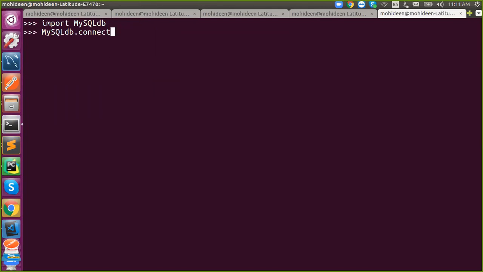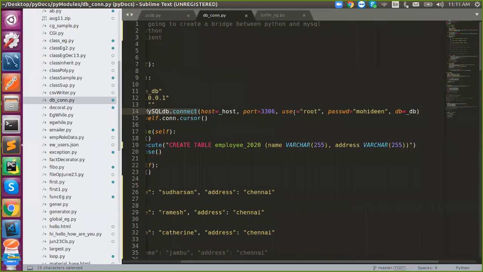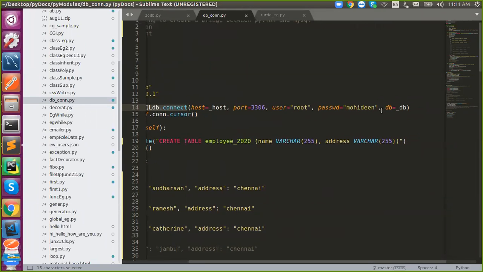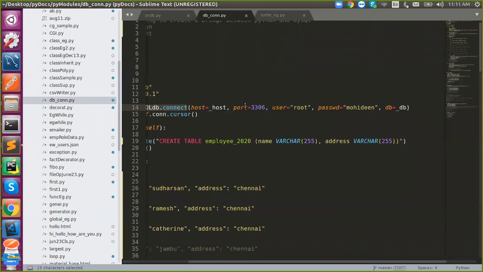DB and just say MySQL.connect. Inside you have to pass host, port, username, password, database. If you don't say host, the default host will be your local IP address. And if you want to communicate with the server IP, we need that corresponding IP. Understand?